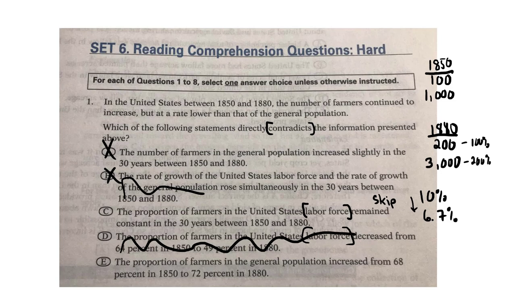The proportion of farmers in the general population increased from 60. Now this one directly contradicts because I need the percentage to go down, not go up. So that doesn't make sense at all. So finally I can eliminate C, which I originally skipped. Correct answer is going to be E. So this one here, just try to be careful, and I think you can tackle it.